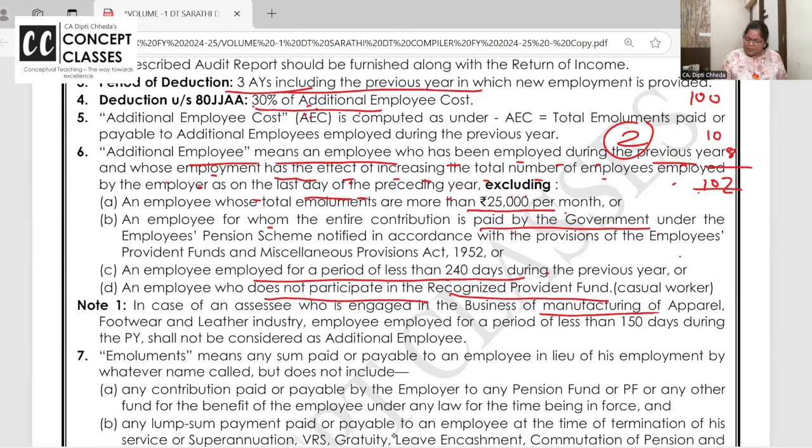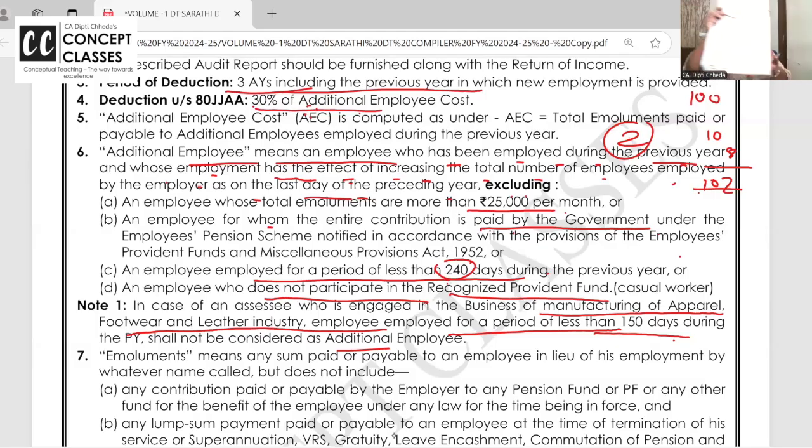If you are into a business of manufacturing of apparel, footwear, and you have employed workers for less than 150 days, then you will get it. Same 240 days will become 150 days if you are a manufacturer of apparel, garments, footwear, and leather industry. Okay, right? Let us check how this works now.